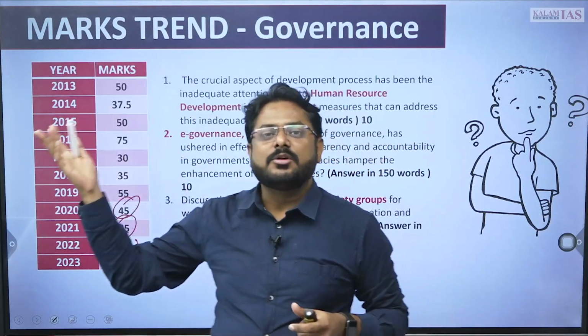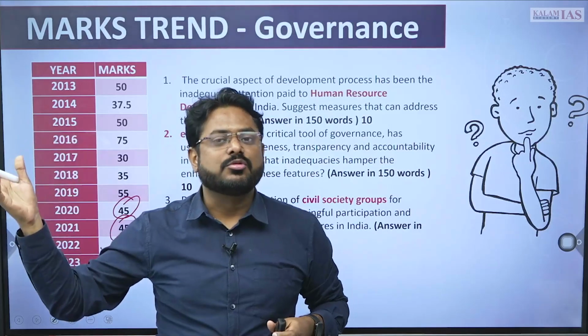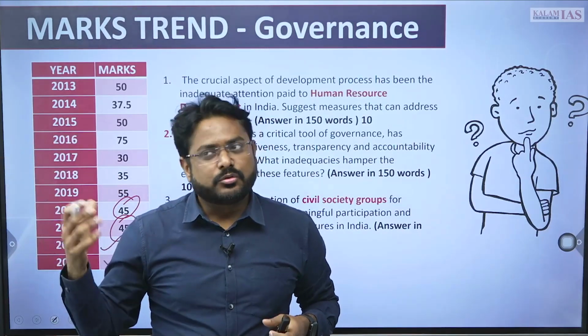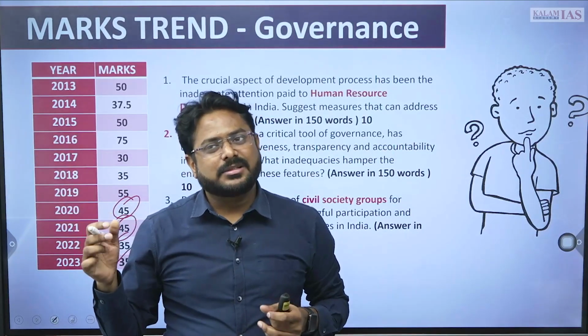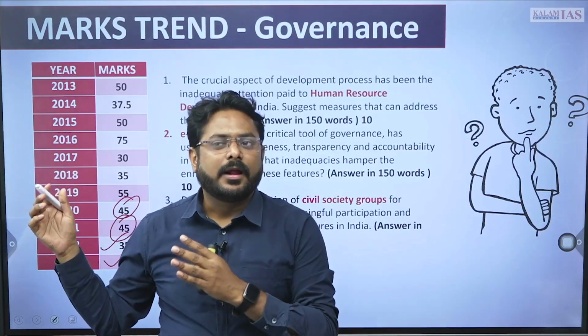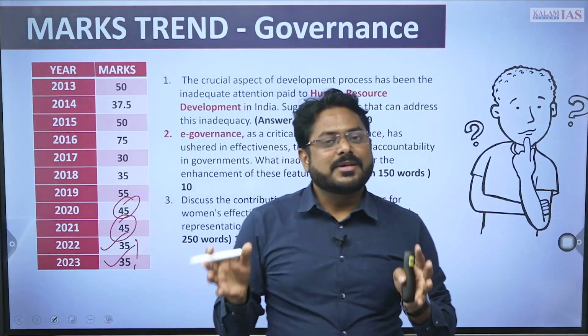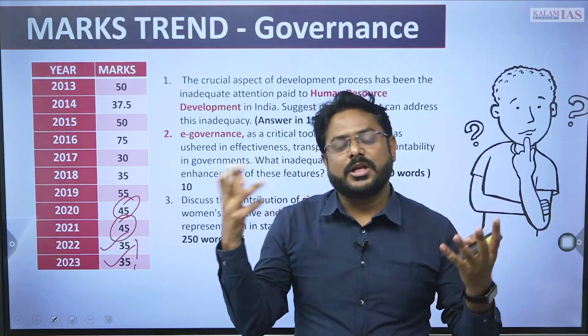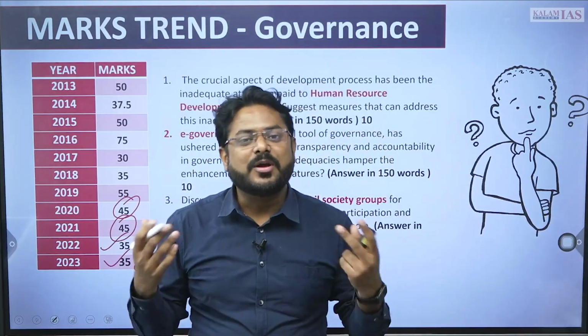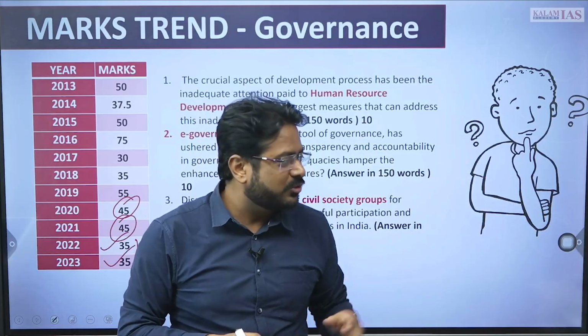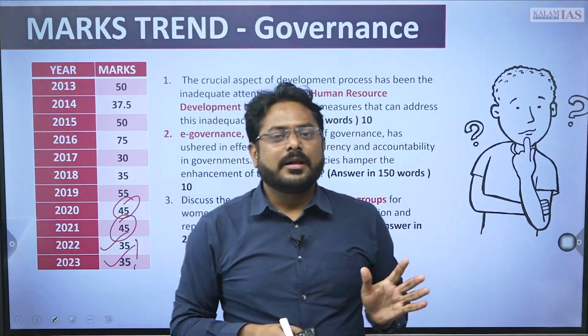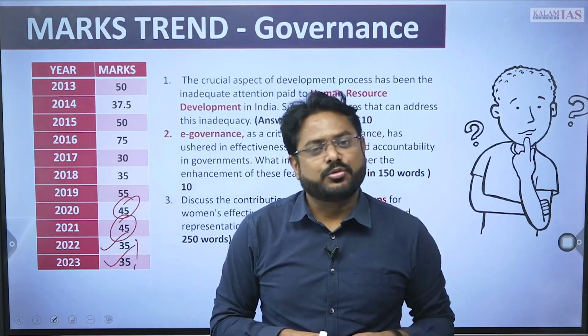Like a PM Gati question was there, a development process question was there in 2022. So in exam pressure, plus PM Gati Shakti was a GS paper 3 syllabus part. So it was asked in GS paper 2, and students were puzzled about what to answer in that, but there is no such question this year that can puzzle the students.